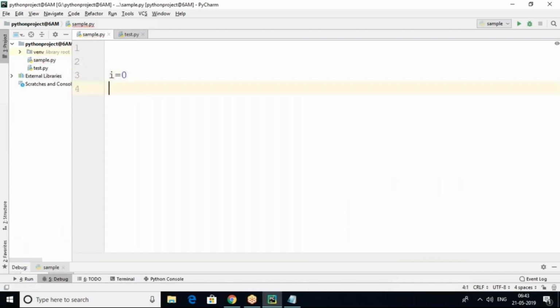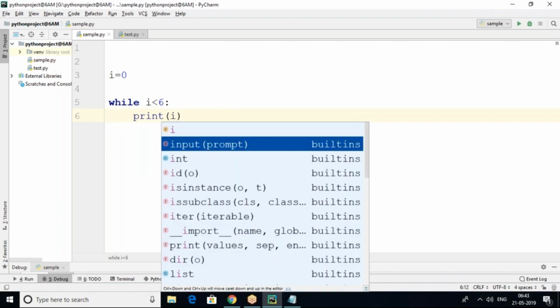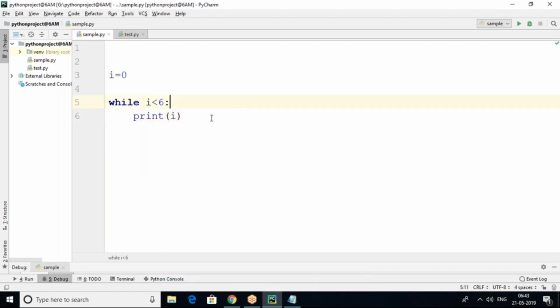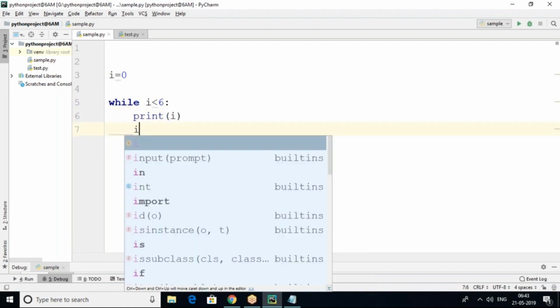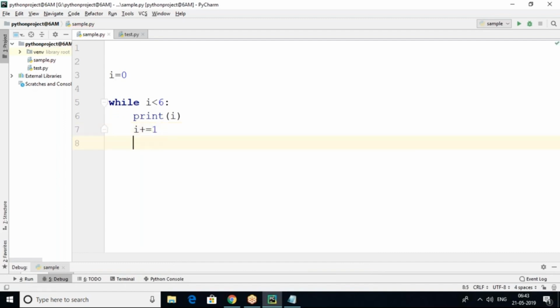Okay, next let me show you one example. Suppose i equals 0, i value 0. I want to start while i less than 6 or 7, whatever it is. Then I want to print i. Every time i will be incremented, so i plus equals 1. What is this i plus equals 1? i plus equals 1 is similar to i equals i plus 1. Same thing.